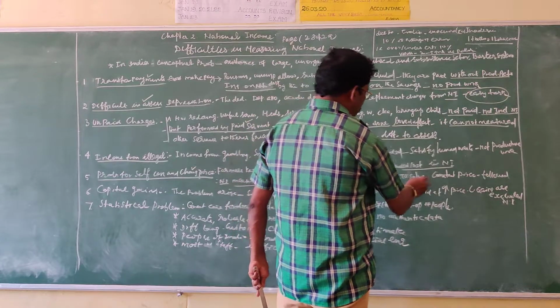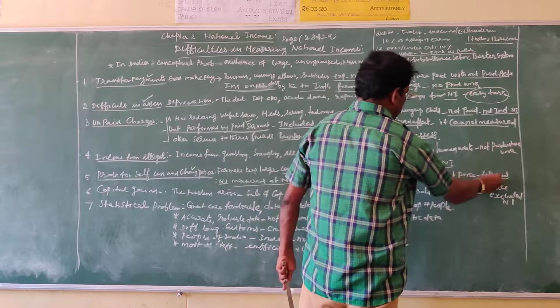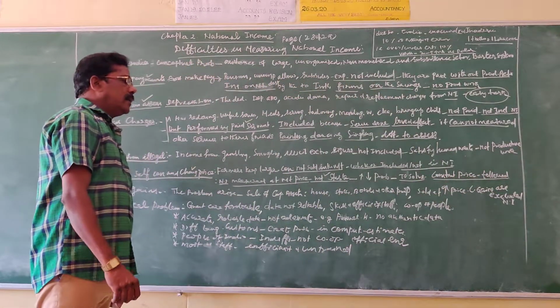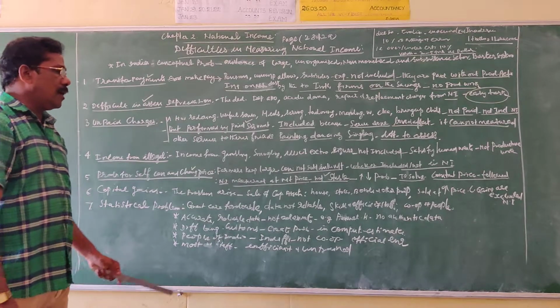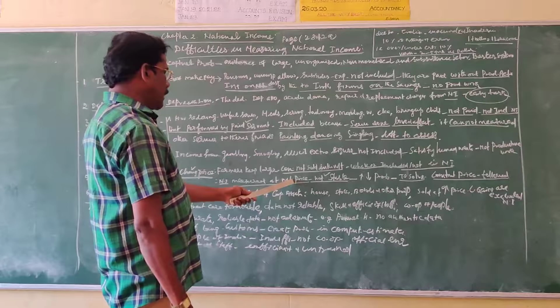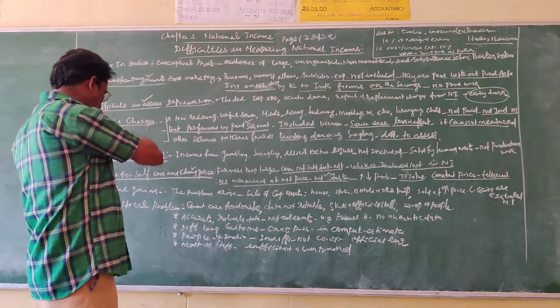So to solve these problems, economists follow the constant price method. The constant price method is followed by economists to solve the problem of changing market prices in the calculation of the productive activity of agriculturists.